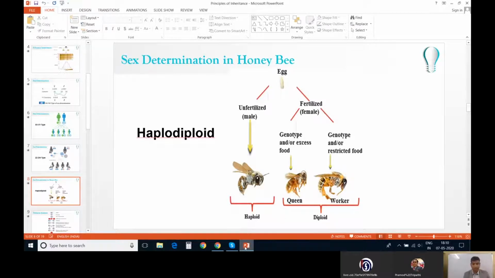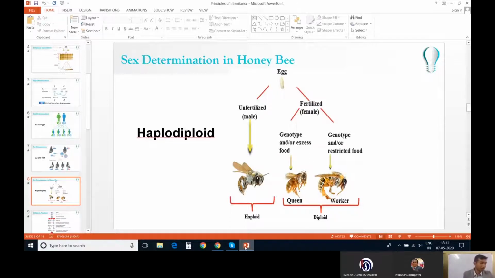The honeybees have 32 chromosomes. 2n condition is 32. So when they divide by meiosis, then they are going to produce gametes which will have 16 chromosomes. Now these 16 chromosomes, if they are fertilized by a sperm, then they are going to give rise to a female. If they are not fertilized, then they are going to give rise to a male.